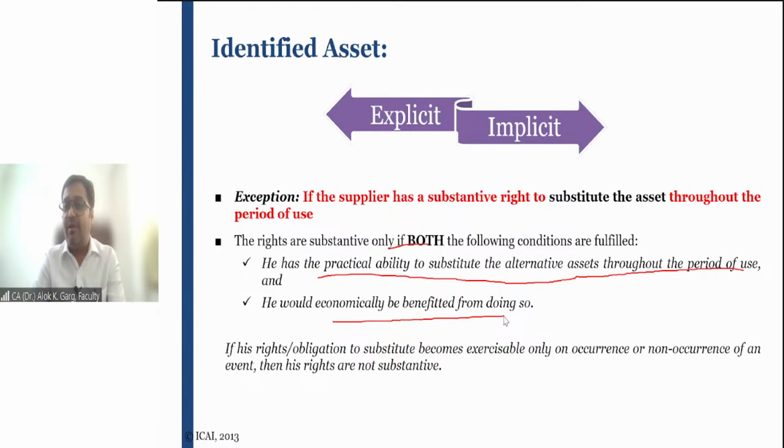Have you guys been to the airport? When you reached the airport, you must have seen the airline counters where you get your boarding passes and submit your luggage, right? You can see the airline counters.